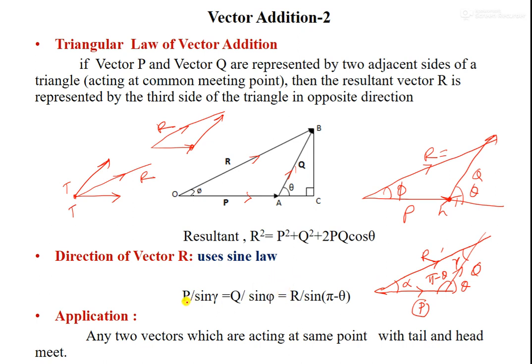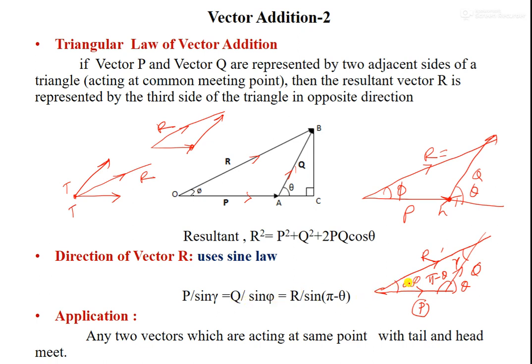So P by sine gamma is equal to Q by sine phi.